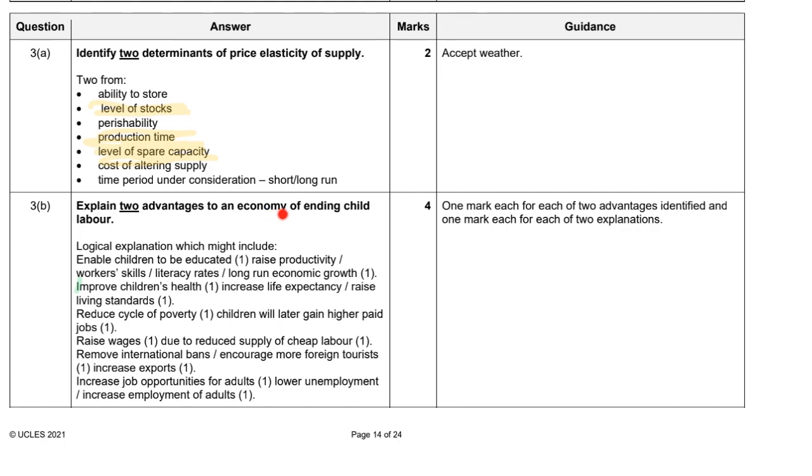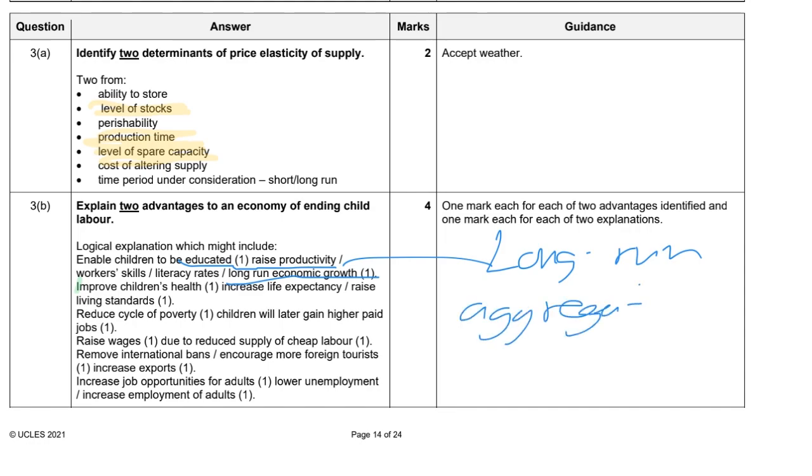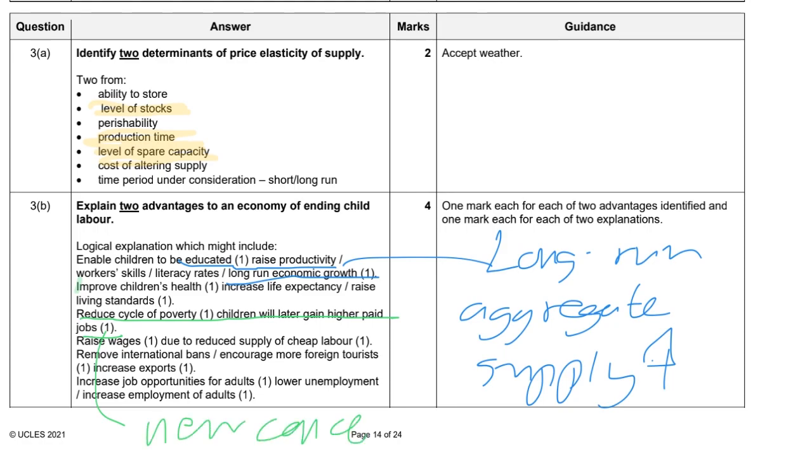3B. What are the advantages to the economy of ending child labor? Ending child labor means they go to study, right? When they go to study, the productivity will rise. This would raise the long-run economic growth as the long-run aggregate supply rises. So this is one example. Number 2 is a new concept we call reducing the cycle of poverty. So I would like to highlight it here. These are the 2 advantages.